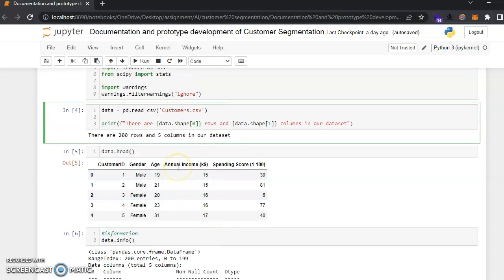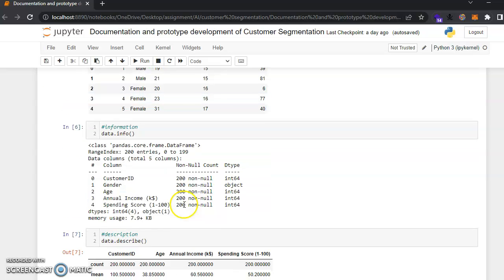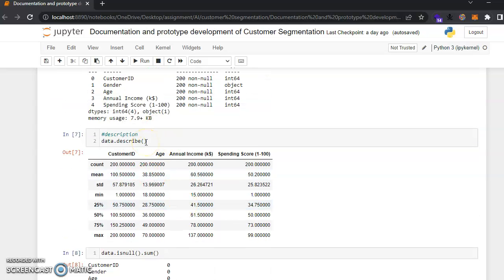This is the summary of the data, where mean age is around 39 years. Median age is around 36 years. Min age is around 18 years, whereas max age is 70.